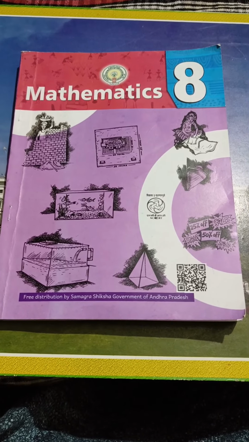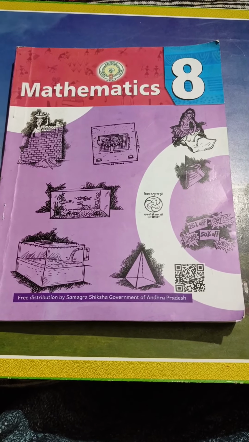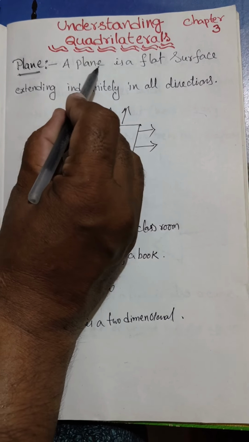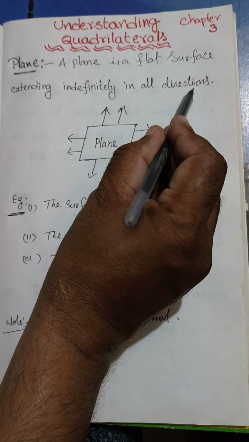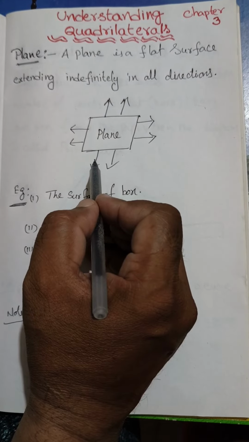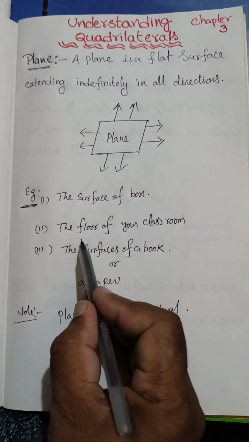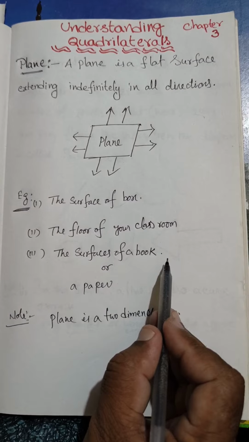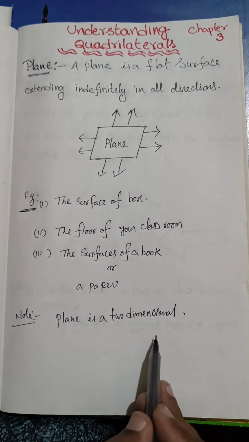Andhra Pradesh State Government new textbook for the class 8th. Plane. A plane is a flat surface extending indefinitely in all directions. So, plane is there, it extends in all directions. Examples: surface of a box, floor of the classroom, surface of a book or a paper. Plane is two-dimensional.